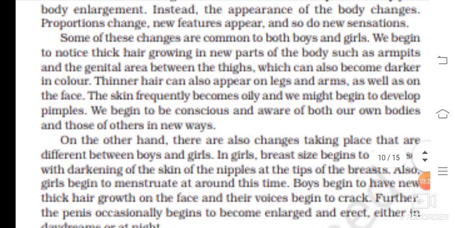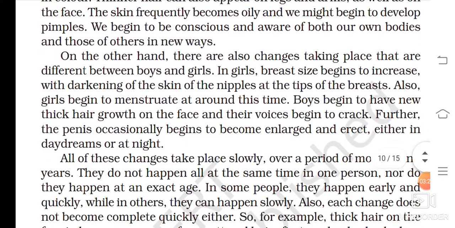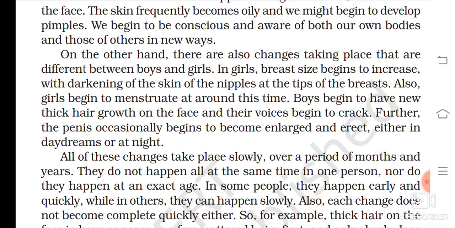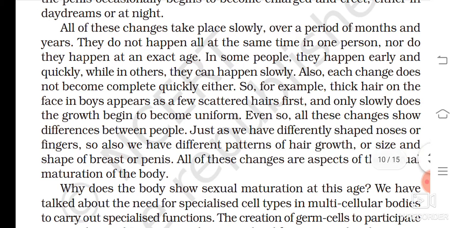So the next paragraph was the same as what we have done. Okay. Now don't think that these changes occur very fast. Yes, the puberty growth shows a little faster, but the changes are not so fast. All of these changes take place slowly over a period of months and years. They do not happen all at the same time in one person, nor do they happen at the exact same age. In some people, they happen early and quickly, while in others, they can happen slowly.